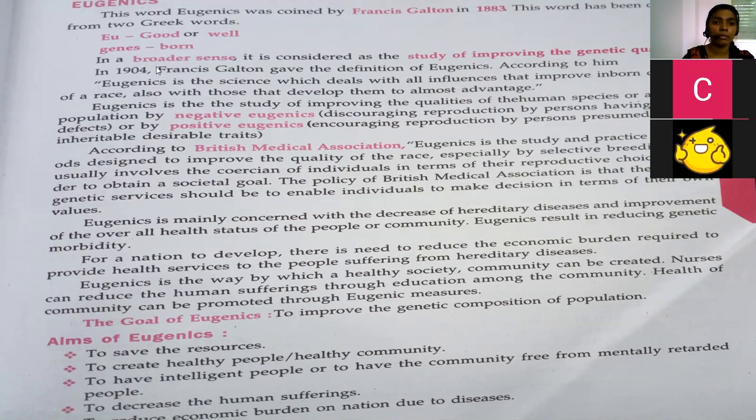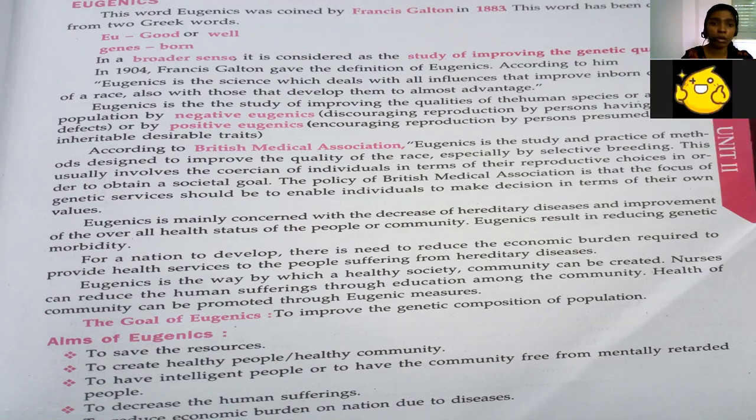In a broader sense, it is considered the study of improving the genetic qualities. In 1904, Francis Galton gave the definition of eugenics. According to him, eugenics is the science which deals with all influences that improve inborn qualities of a race, also with those that develop them to the utmost advantage.